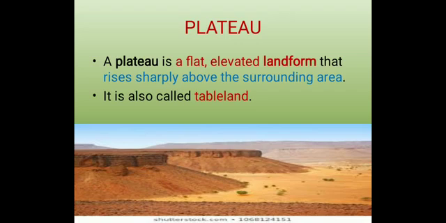Let's recall once again. What is a plateau? A plateau is a flat, elevated landform that rises sharply above the surrounding area. It is also called tableland. Now understood what is a plateau?